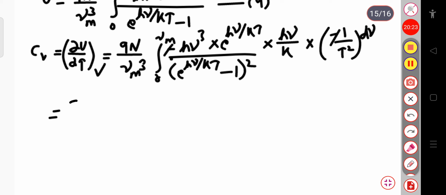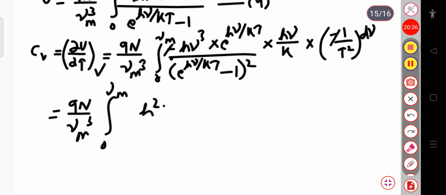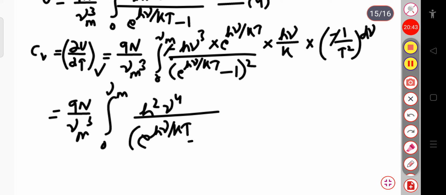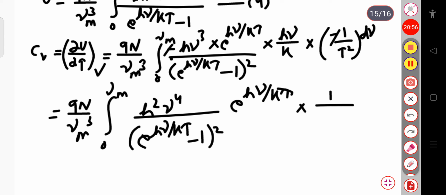9N divided by νm³ into integration over 0 to νm. This will be hν cubed and hν, so this will be h² into ν⁴ divided by exponential hν by kT minus 1 whole square. This will be exponential hν by kT, and here this will be into 1 by kT square, 1 by k into T square, into dν.